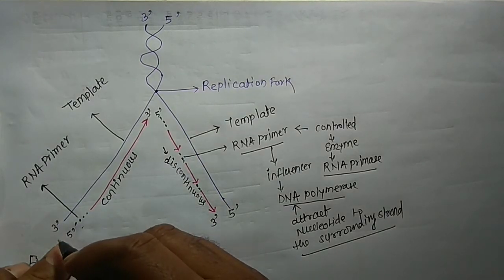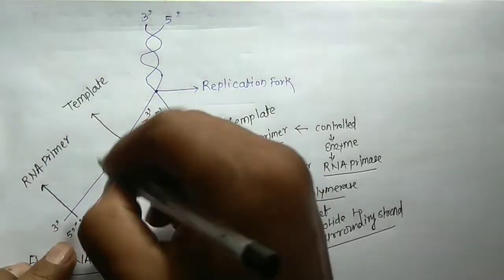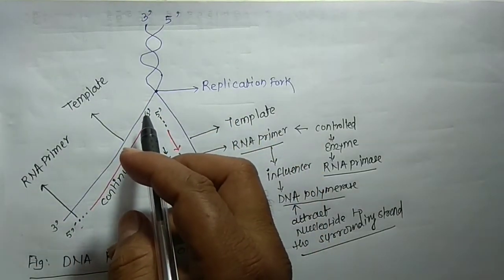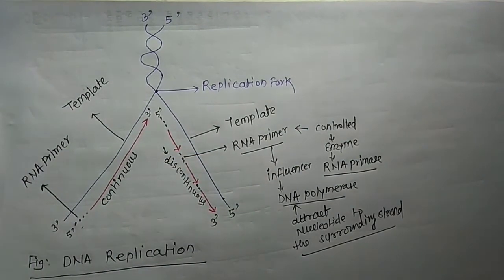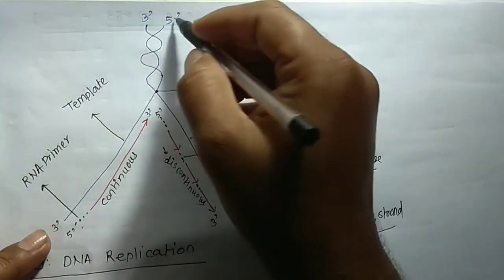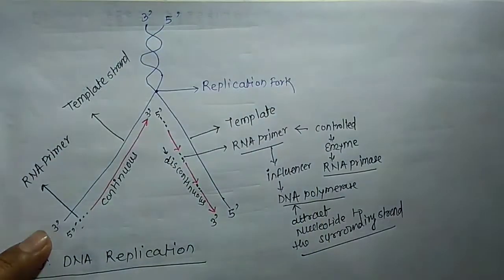This opens from the 3' direction to the 5' direction. So the direction opening from 3' to 5' is the template strand. Simply, the continuous strand has this part behind it, called the template strand.